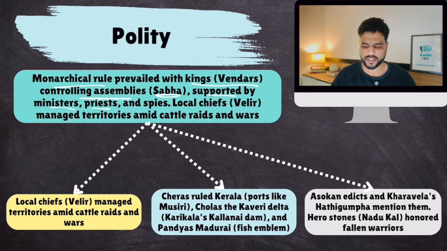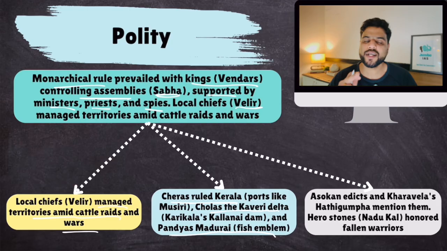their ministers, priests, spies. Then these kings had local chieftains also known as Veliers. Local chiefs, Veliers, managed territories amid cattle raids and wars. Cheras ruled Kerala, Cholas ruled Kaveri Delta, and Pandyas Madurai. Now, it's not just that the Sangam literature gives us the evidence for Chola, Chera, Pandya.